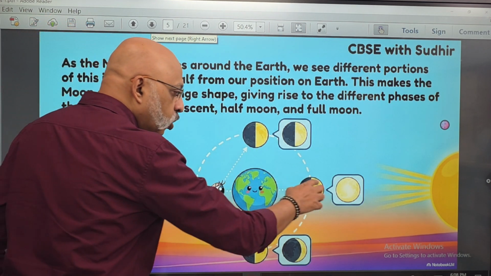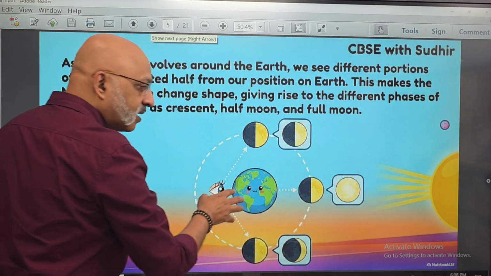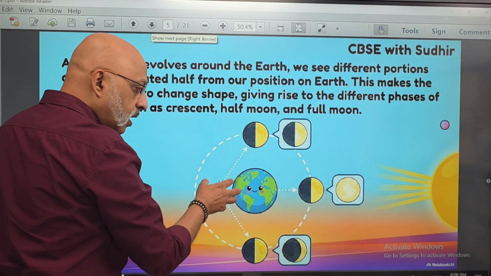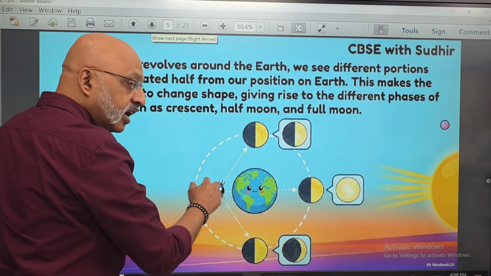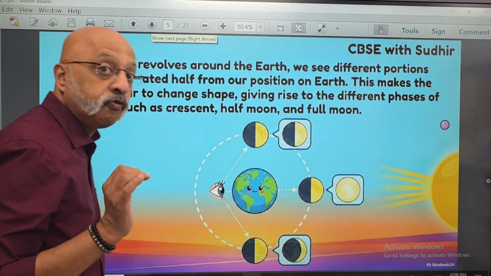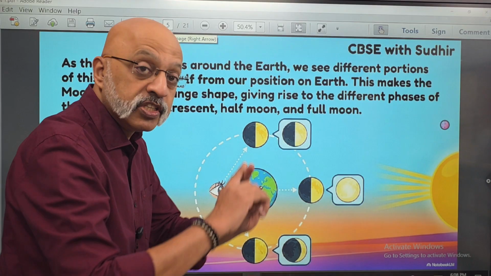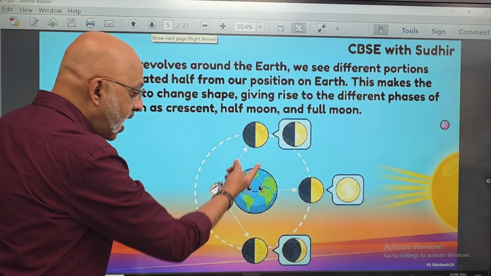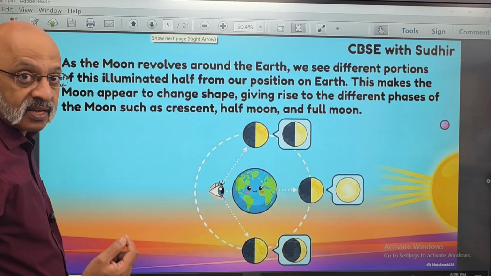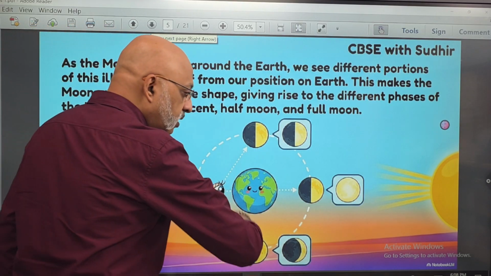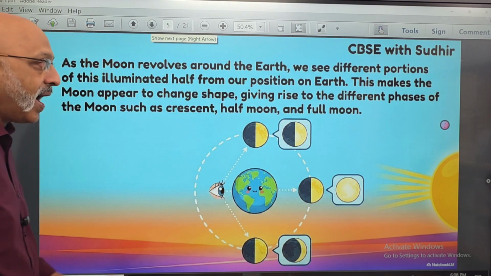When it comes here, you will realize that the sun's rays are completely hitting the entire face which is facing the earth, and therefore that part will be the full moon, Purnima, which is visible. And again it goes to this side where again the half side is visible, right? So that's how the four phases of the moon actually operate.